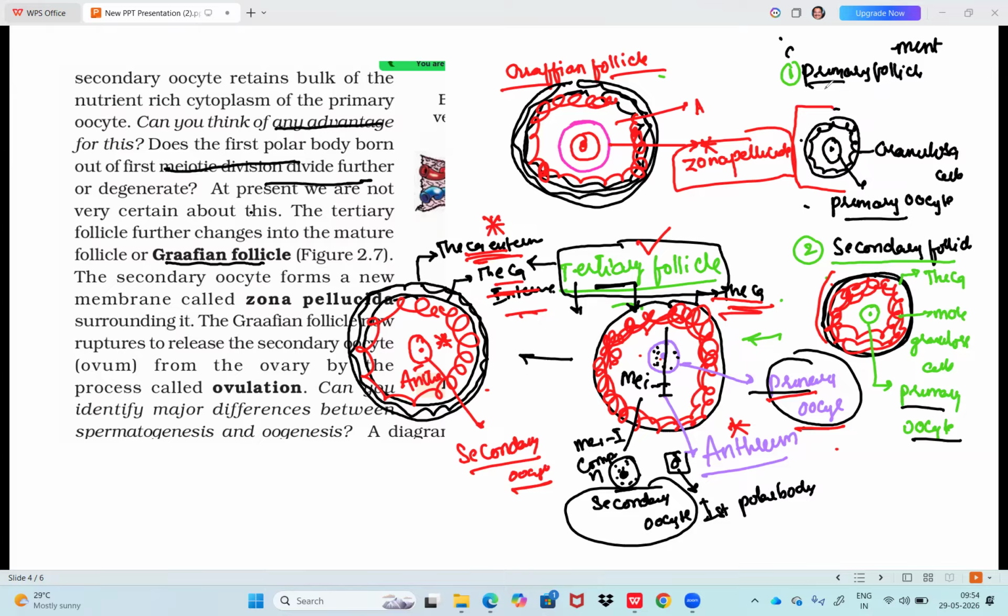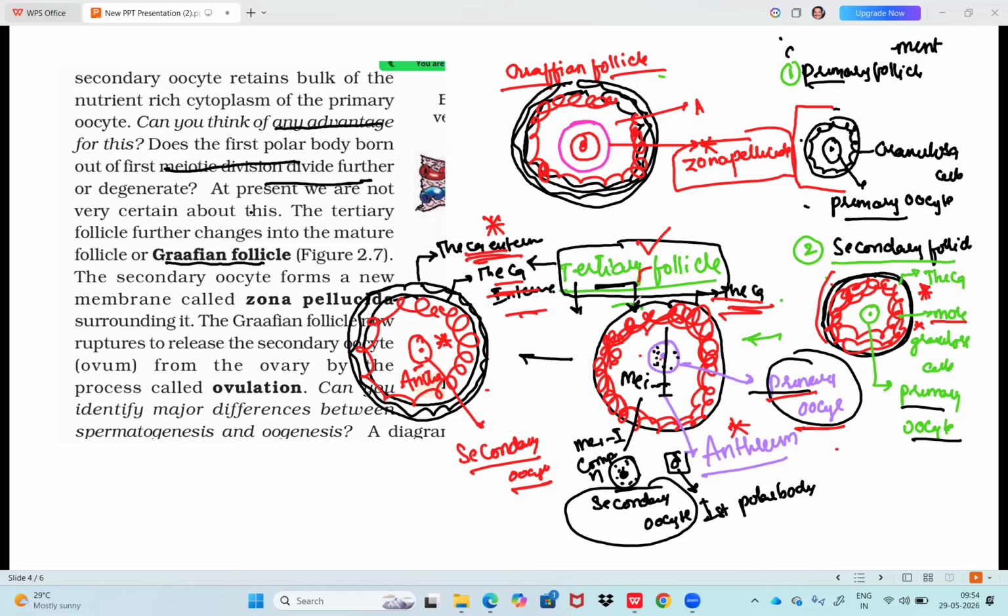Primary follicle contains primary oocyte and granulosa cells. Secondary follicle has primary oocyte as usual, and the additional layer is theca. You have to remember theca. I am putting a star mark, it can be asked as a question. Theca is formed in secondary follicle. More granulosa cells is the additional characteristic of secondary follicle.